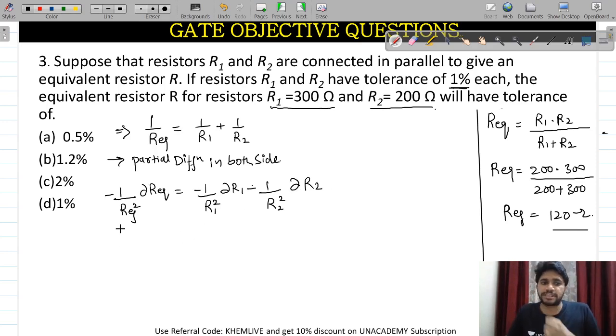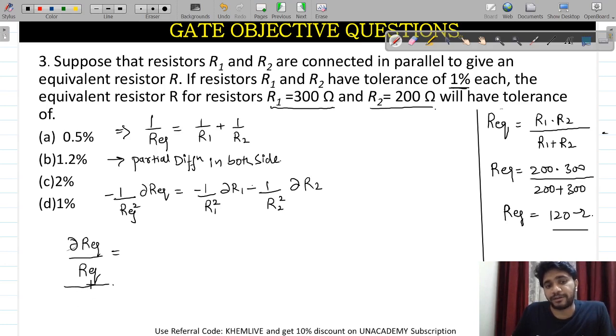From here, multiply both sides by R equivalent square. What will be the remaining part here? Del R equivalent divided by R equivalent. This is the limiting error you needed to find out.